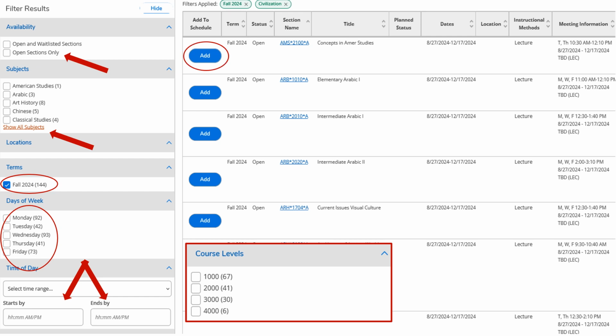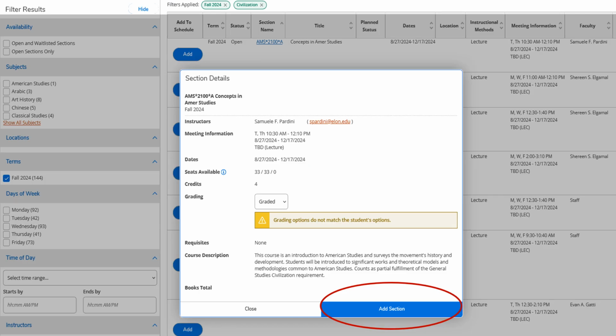So now that we've narrowed down our options, we have found a class, as it just so happens, at the top of the list that seems interesting, Concepts in American Studies. So let's go about adding that class. So I click on Add, and I read the course description, I see more information about the class, and I'm still sold on this class, I'm still interested. So now I'm going to go ahead and hit Add Section.